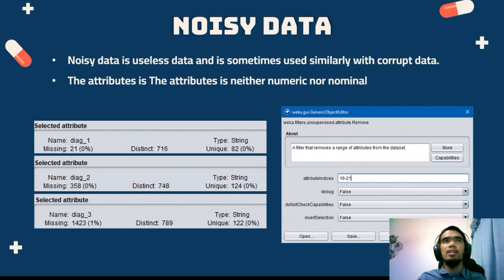So next is noisy data. Noisy data is useless data and is sometimes used interchangeably with corrupted data. So noisy data is attributes that are not nominal or numeric attributes. We have identified 3 attributes that contain noise, which are the 19th until 21st attributes, which we key in as the attribute indices 19 to 21 using the remove filter under unsupervised and attributes.